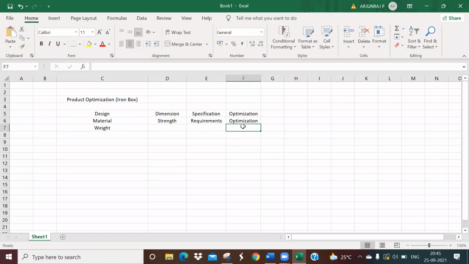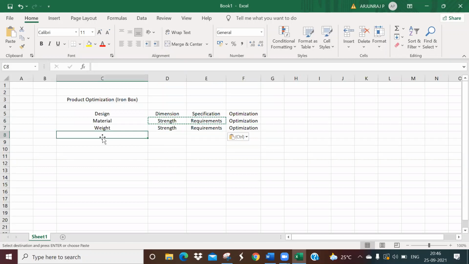Even the weight you can optimize, which means lightweight with more strength. The durability should also be there. The requirement should not be too high and not too low. For some applications you need more weight, for some you need less weight.